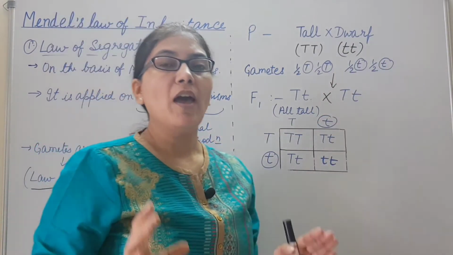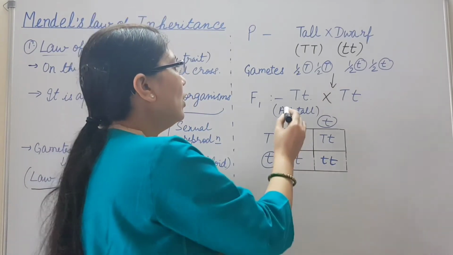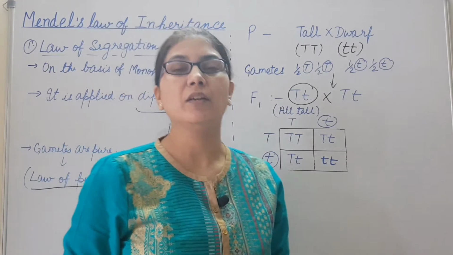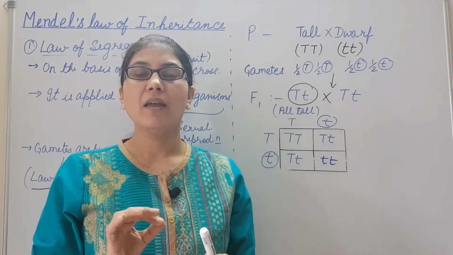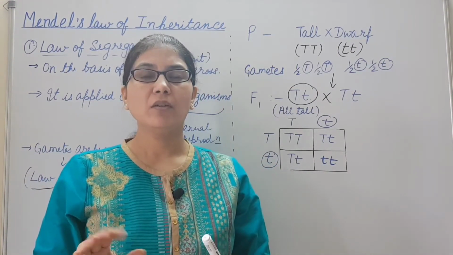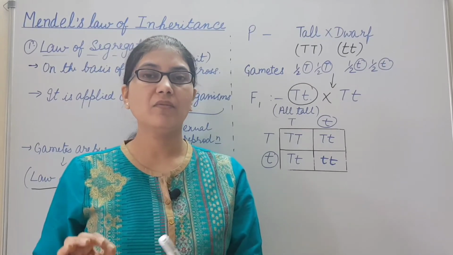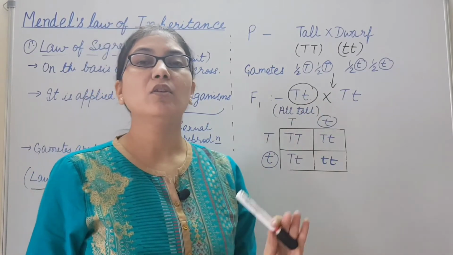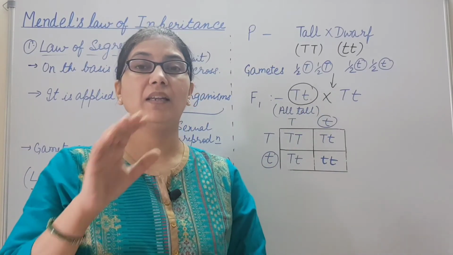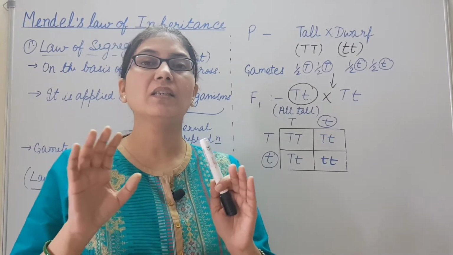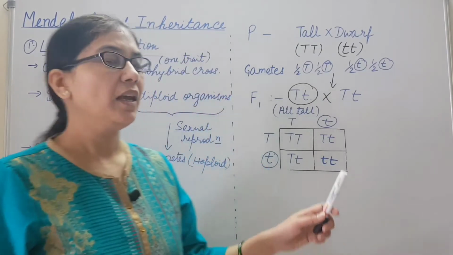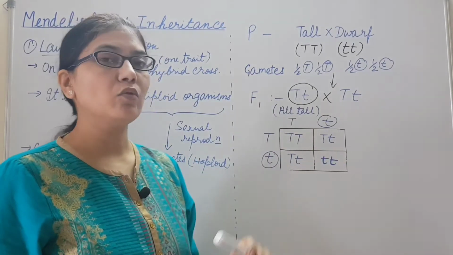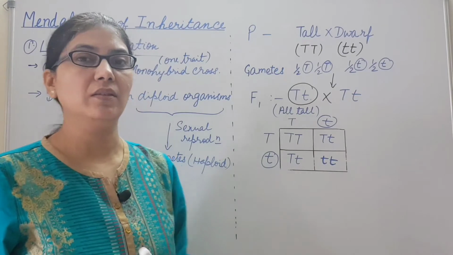And F1 generation was all tall plant. But if we see the genetic constitution, it is heterozygous. That means one allele is present for the tall plant, one allele is present for the dwarfness. But when these are present together, only the allele for the tallness is expressed, but the allele for the dwarfness, small t, is concealed. It means the allele for the tallness, capital T, is the dominant allele, and the allele for the dwarfness, or the small t, is the recessive allele.